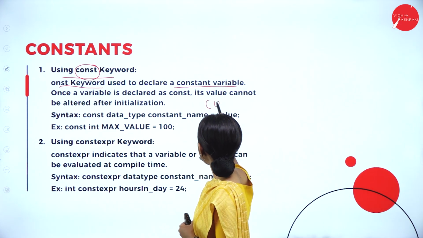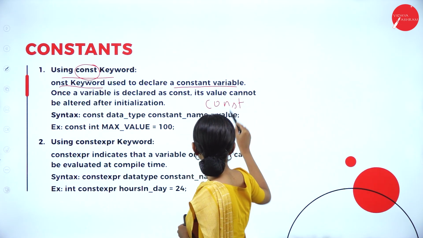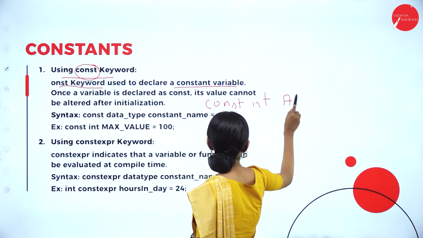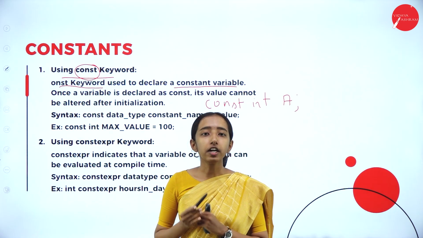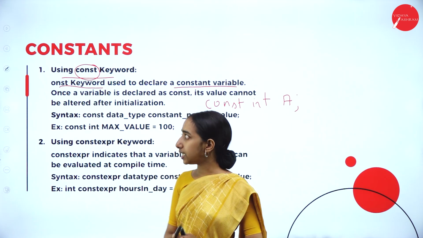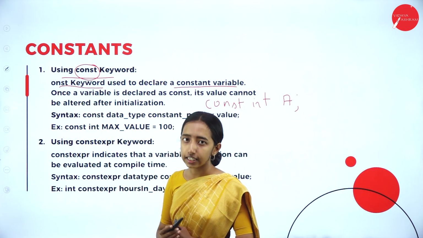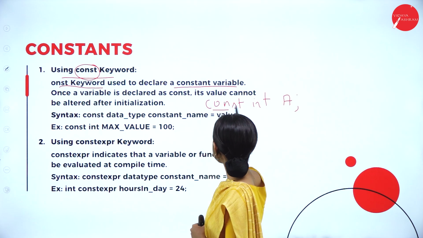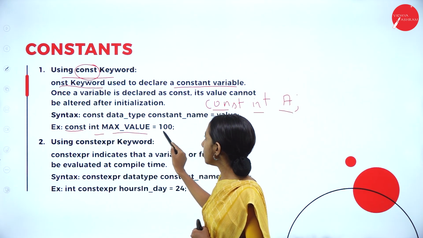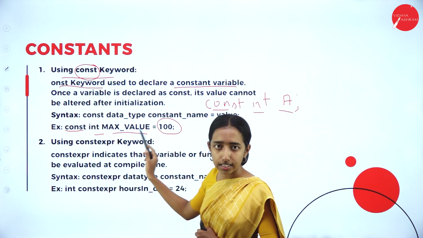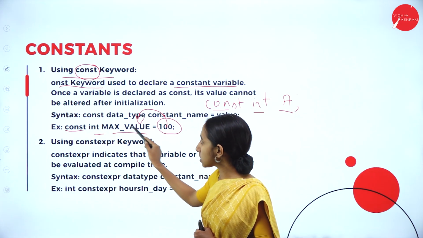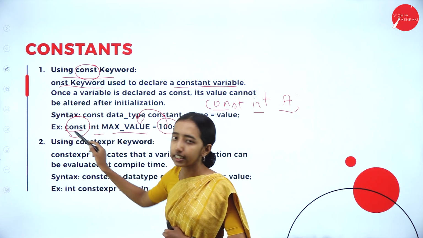For example, const int max value equals 100. Now I am assigning 100 to the variable max value that I have declared with the const keyword.